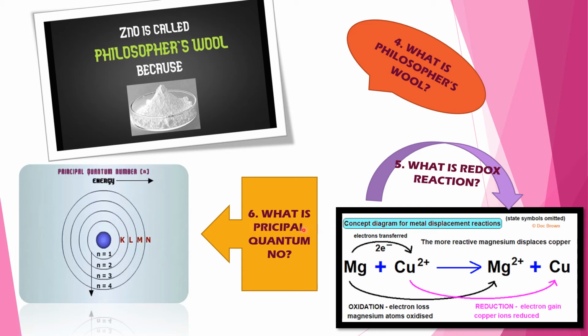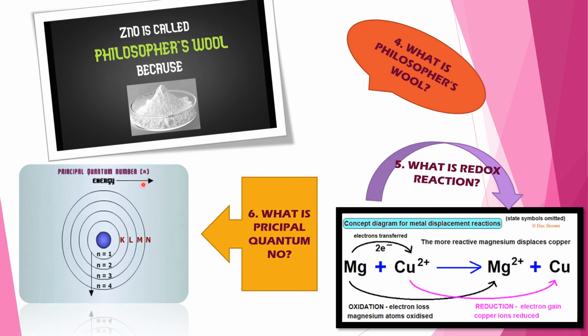Question number 6. What is principal quantum number? Answer you may write: the maximum number of electrons that an orbit may have is governed by the formula 2n squared, where n is the ordinal number of the orbit or shell and known as principal quantum number.